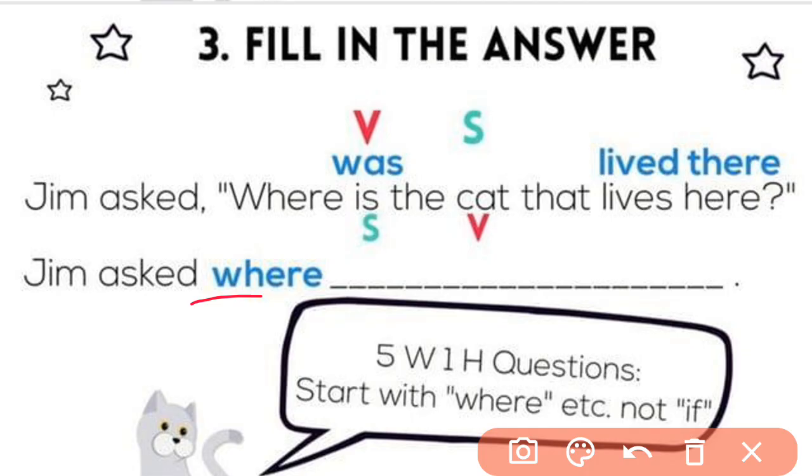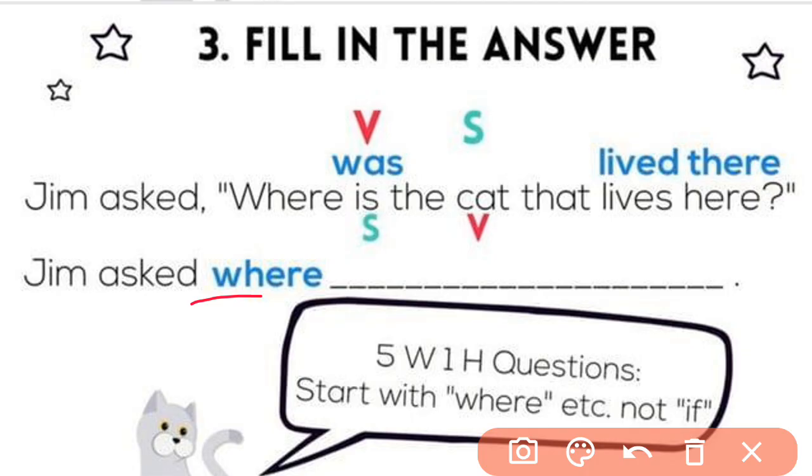So a question starting with W means what or how. The questions will start with where or how, like that. If it is asking a question, it does not start with "if."